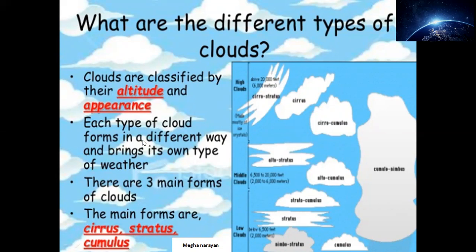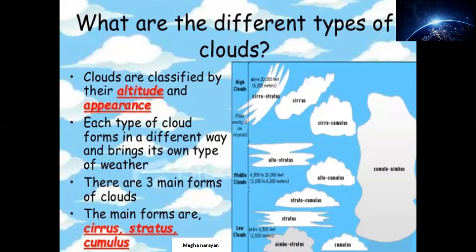Each type of cloud forms in a different way and brings its own type of weather. Basically every type of cloud is made in different ways. They have a different process of forming. The process involves evaporation and the rain cycle, just like the water cycle. The only thing is their formation can be in a different way. They look totally different and bring their own sort of weather with them. So on the basis of your syllabus, how many types of divisions can you see?